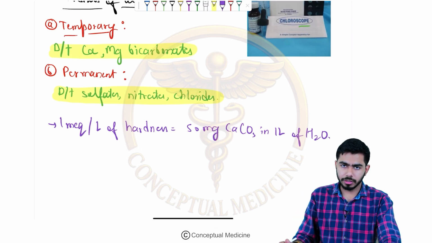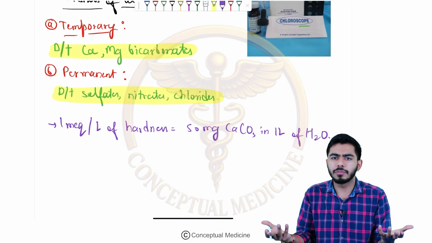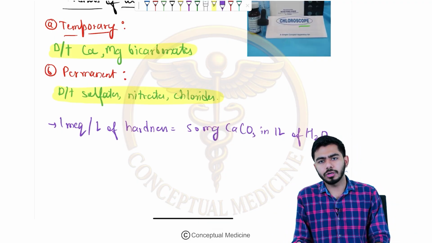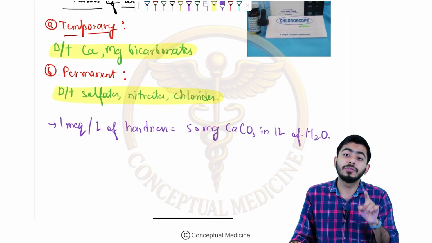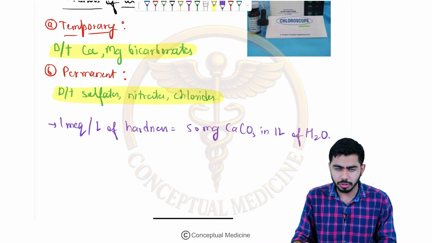So that is very, very important, because sometimes they are asking you that if it is 3 milliequivalent per liter, then how much milligram of hardness it is telling us in the 1 liter of water. Then obviously our answer will be 150 milligram. Why is it so? Just multiply it with the 50 and that's how we will be getting our answer, right?